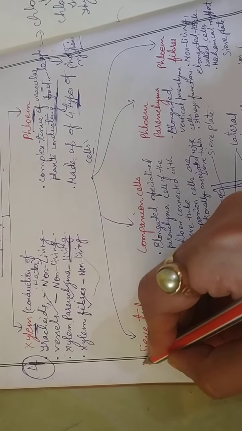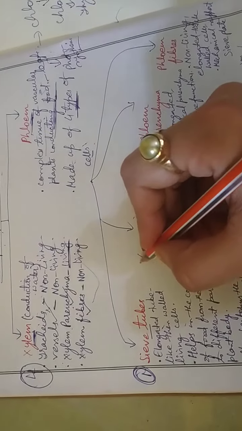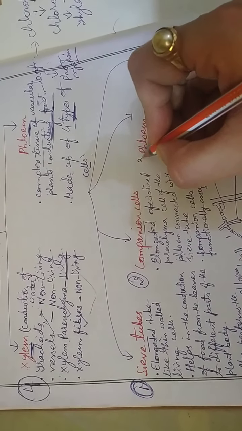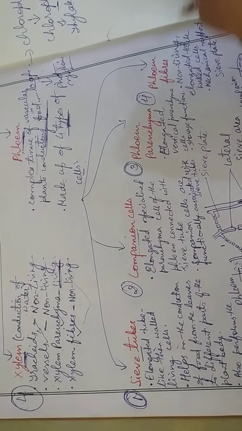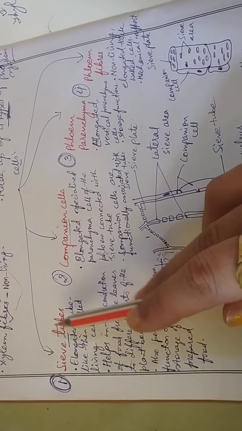The first is sieve tubes. Second is companion cells. Third is phloem parenchyma. And the fourth one is phloem fibers. First we will look at what sieve tubes are.